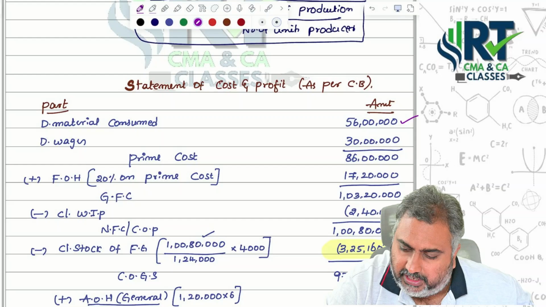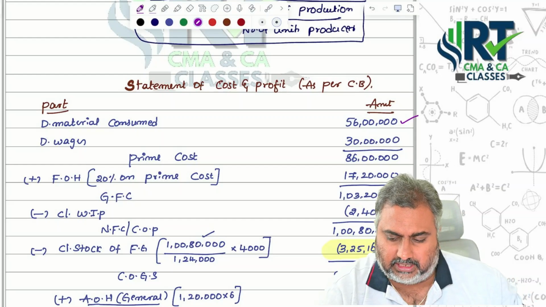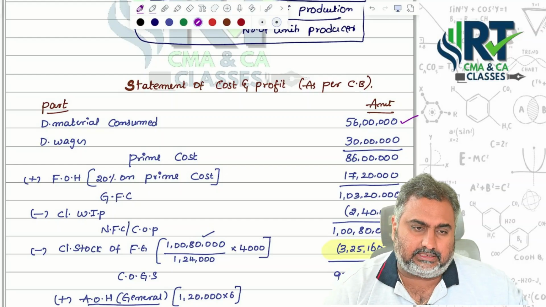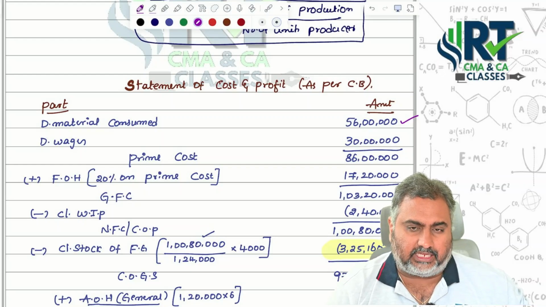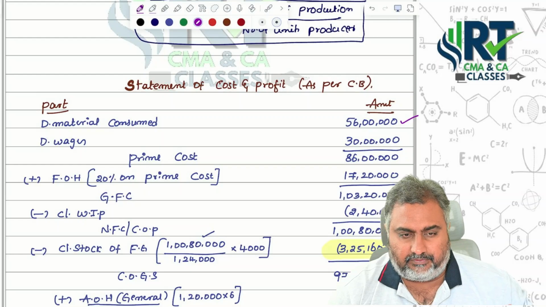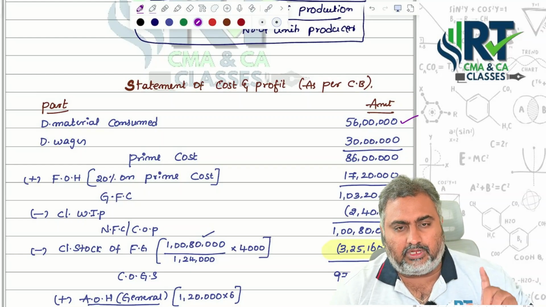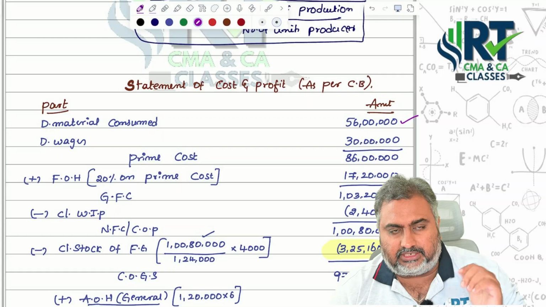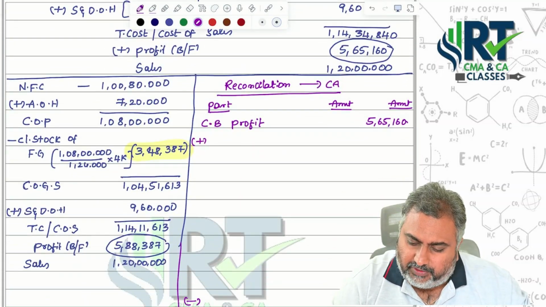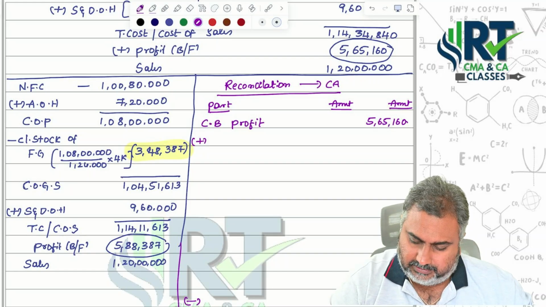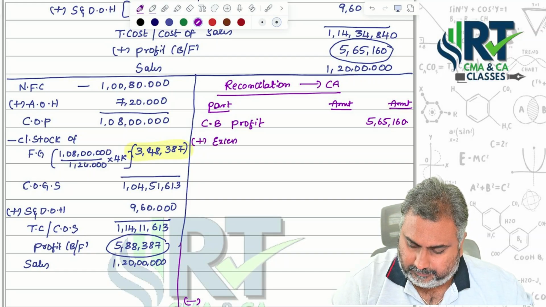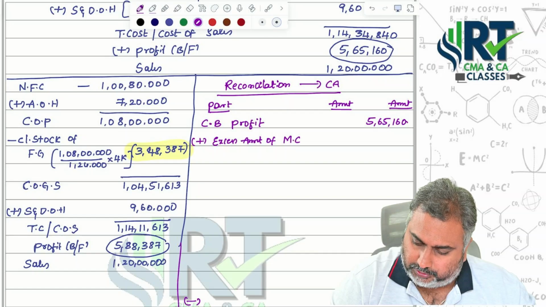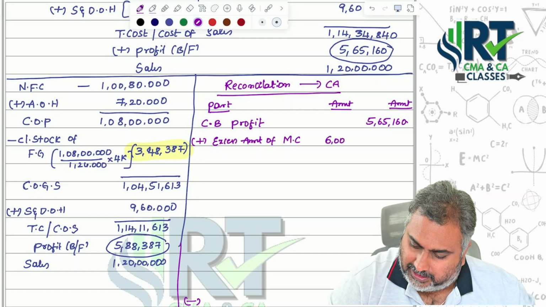Now check point by point. First start with raw material consumed. How much are we showing in finance? 50 lakhs. How much in costing? 56 lakhs. How much extra amount are you showing? 6 lakhs, in the costing point of view. So costing shows 6 lakhs more, automatically costing profit is less when compared to financial profit. To get the correct profit, what are we supposed to do? Add the excess amount of material consumed. How much? 6 lakhs.